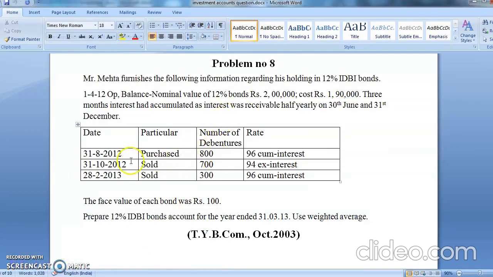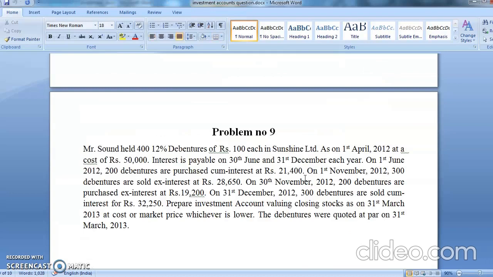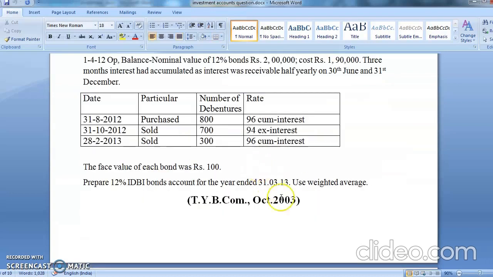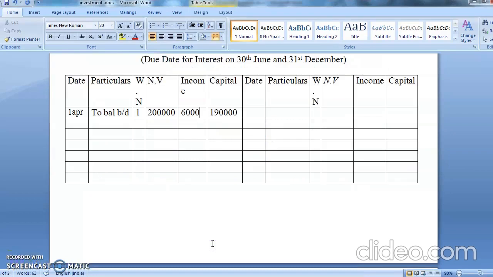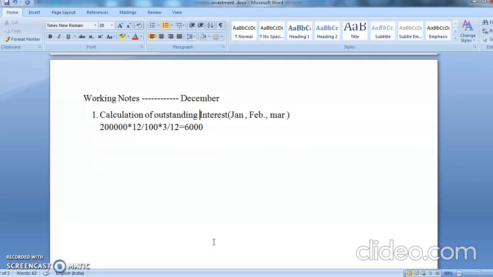After that you go directly to 31st August. But before August, June month comes, you know. So when June month comes, again your interest is due. Chalo, again we'll go for the calculation of interest. Let's do the calculation of interest once again. So interest due is on which month?